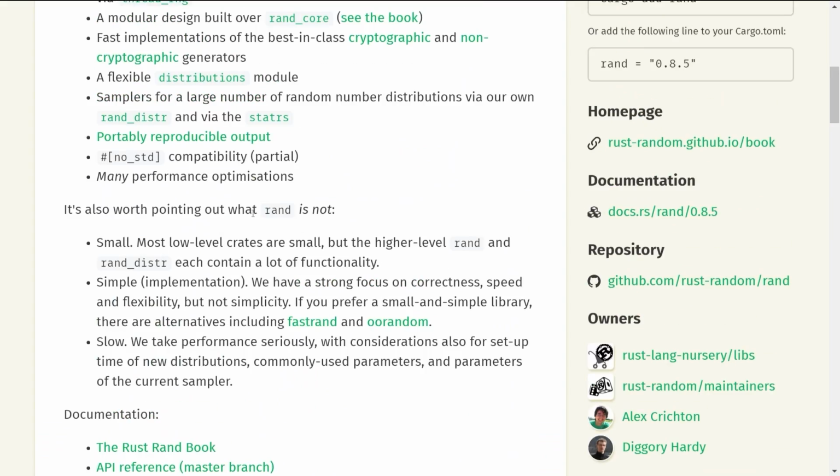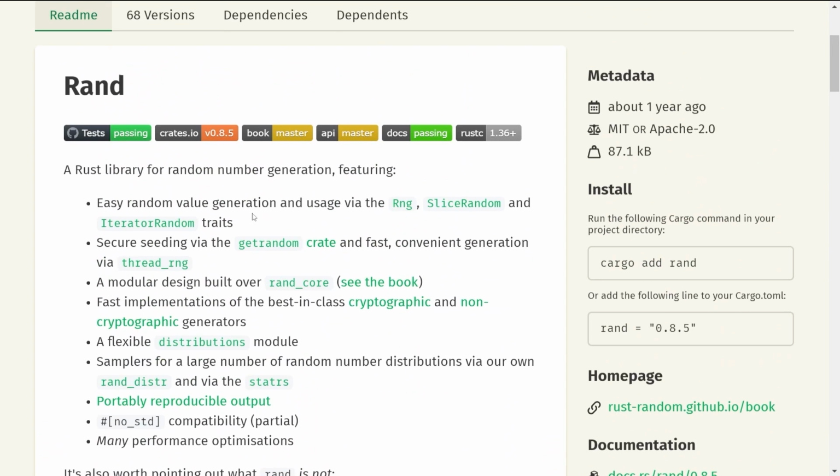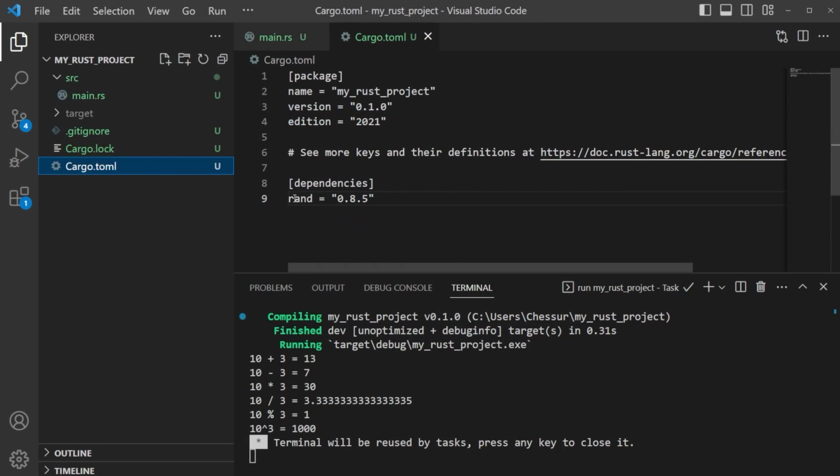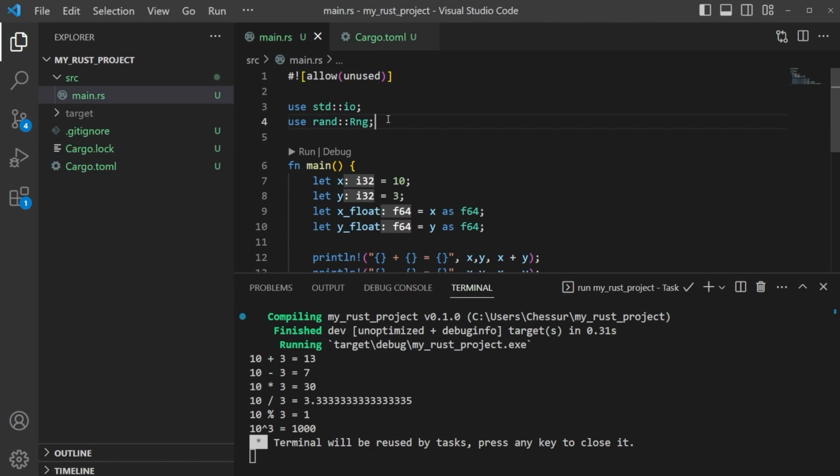So you come in here, you read and understand what it's doing, how you would add it if you need to. Cargo add rand would be the command. We don't need to do that already, but we can import it with rand equal to 0.8.5, which is exactly what we did. So if we come back here, you can see rand is equal to 0.8.5. We've got it imported correctly. We have called the library in here, and now we just need to use it. I just wanted to show you this. We don't need to demonstrate it. There's no necessary purpose for using rand, but this is a great way to show dependencies in Rust.